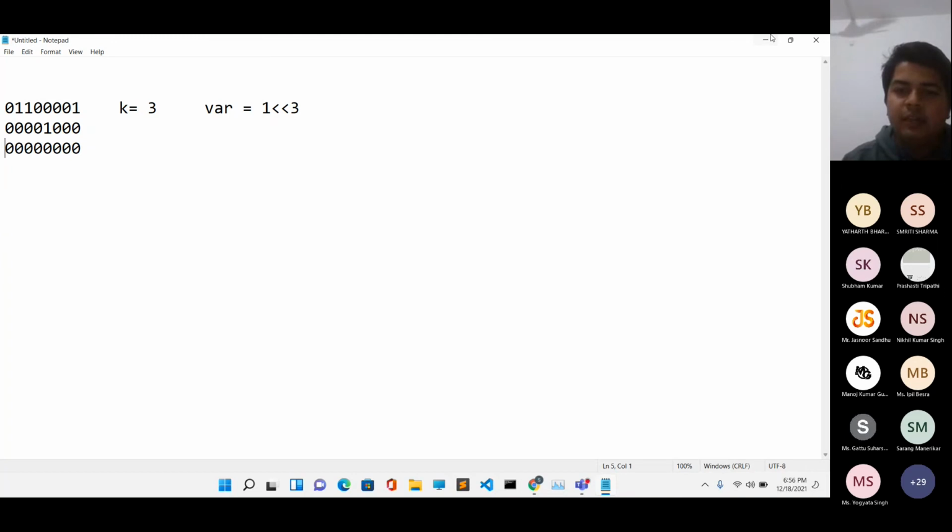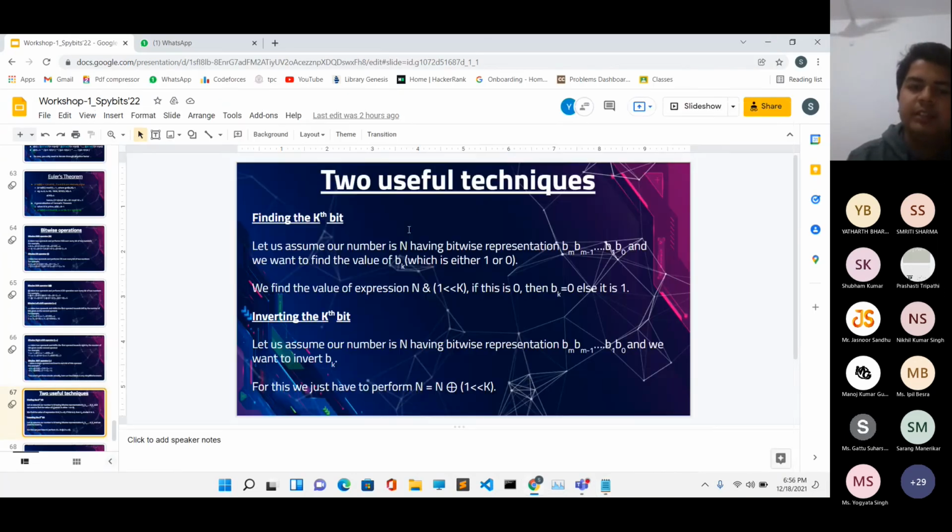So this is exactly what I have written here. We find the value of the expression n AND (1 left shift k), and we check if it's zero or not. If it is zero, then it means that bk is zero, else it is one.